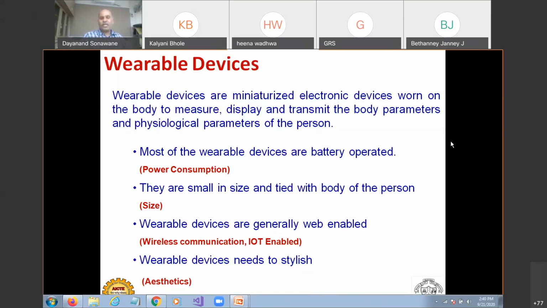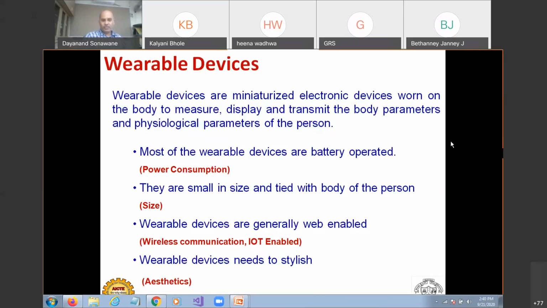These are the three major tasks of wearable devices. It's not only measuring, but also displaying in parallel, and transmitting to some other device, also transmitting over the internet. These are the three major functions of any wearable device, for the body parameters or physiological parameters of the person. This is a broad definition of a wearable device.